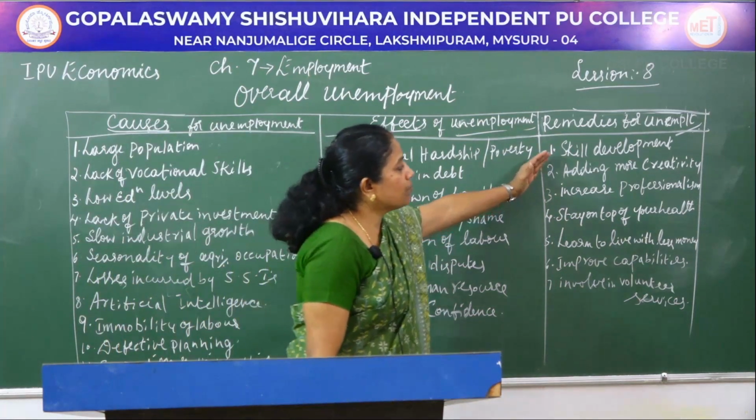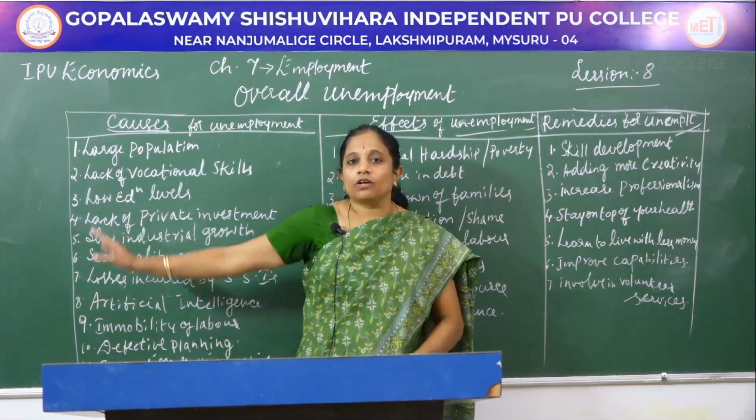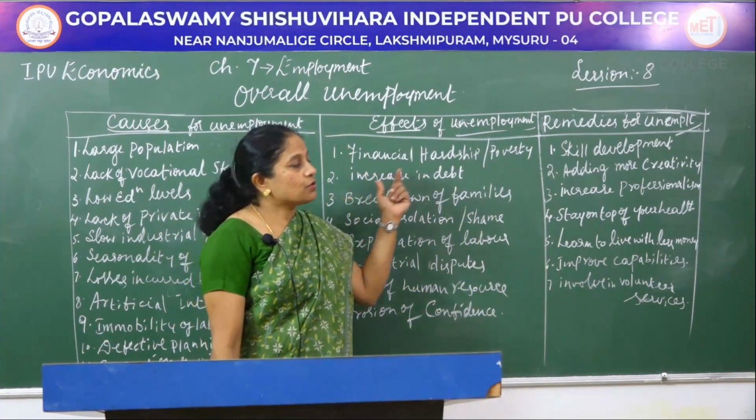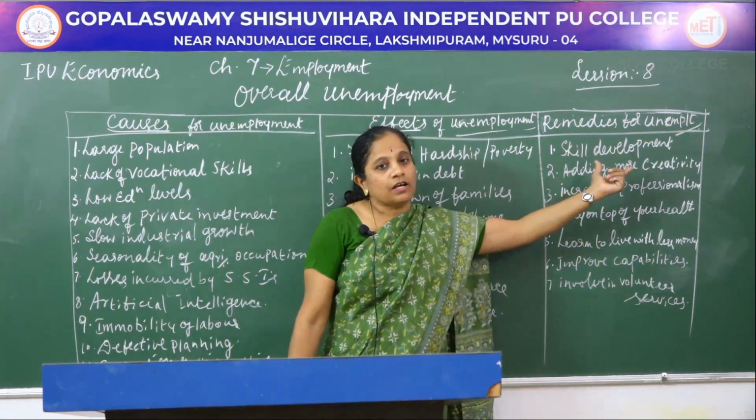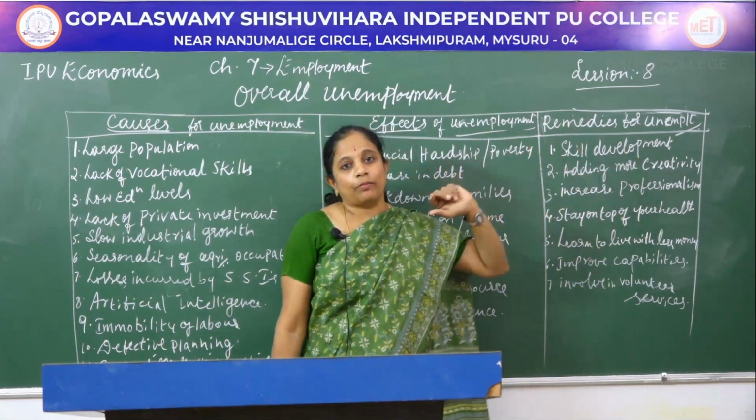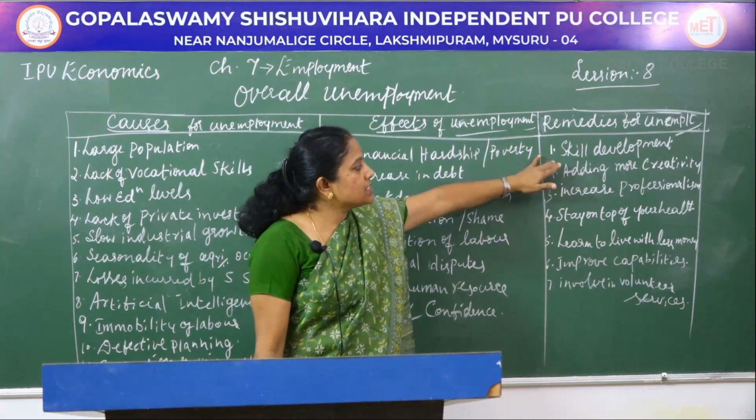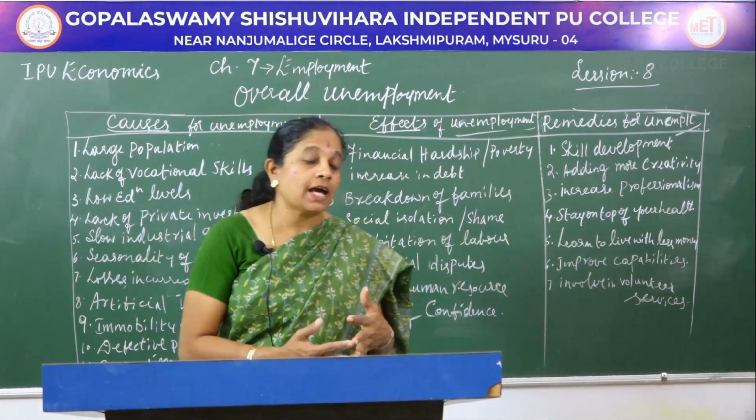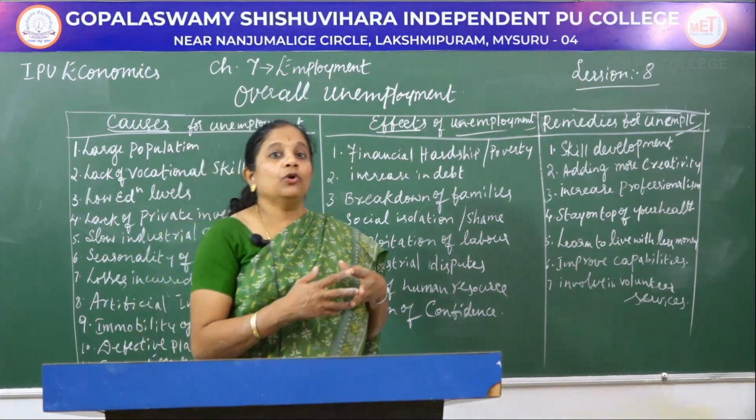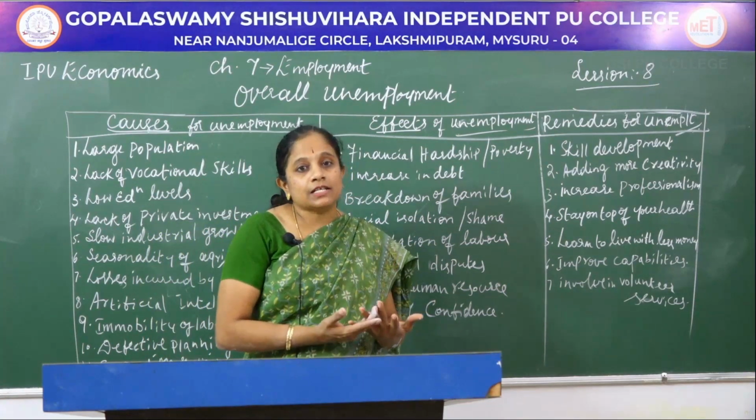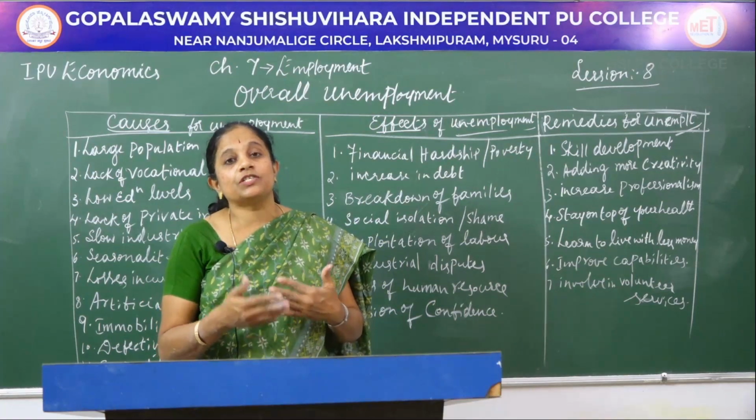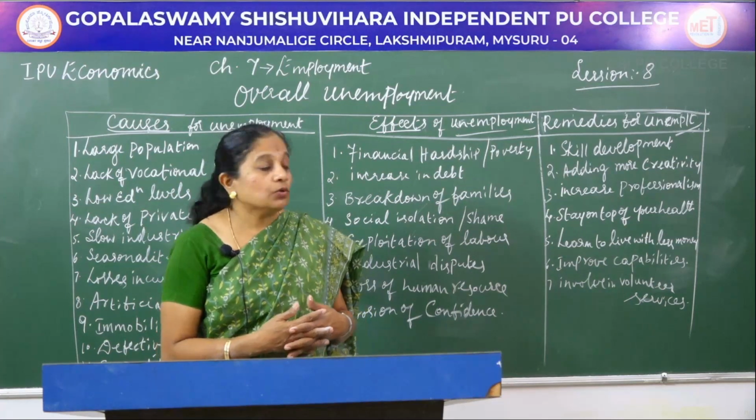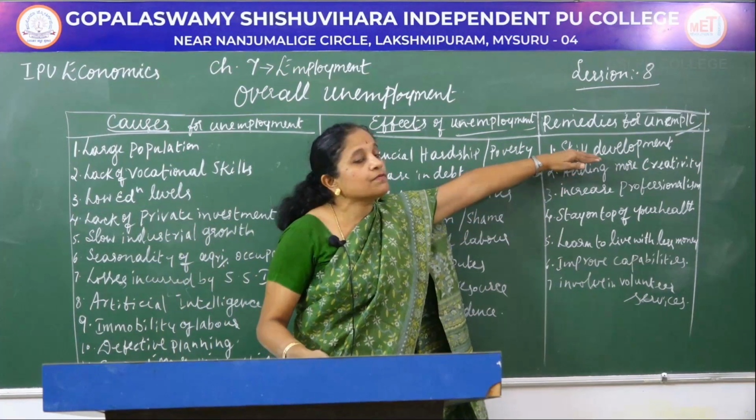Remedies for unemployment. You have seen the causes and the effects of unemployment. So now let us see the remedies, how to overcome this unemployment situation. The first one is skill development. You have to confront the bias that is happening in our society, and you have to improve your skills. You develop adaptability to the changing scenario in both the social and economic sectors. So therefore you have to gain lots of skills.